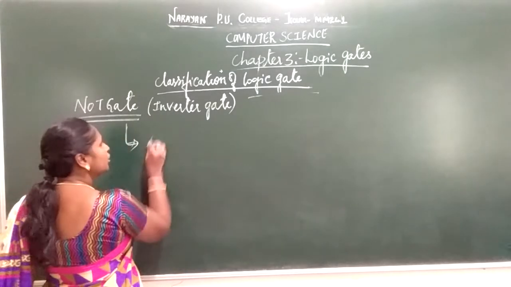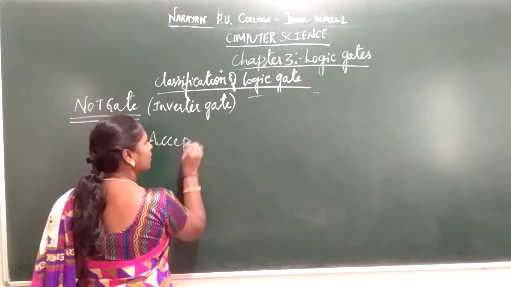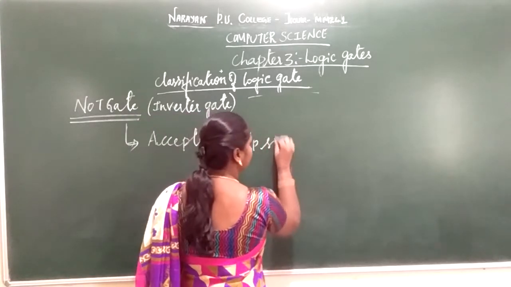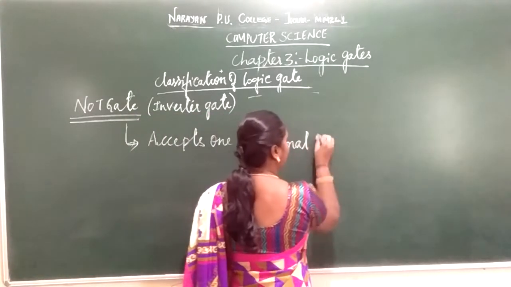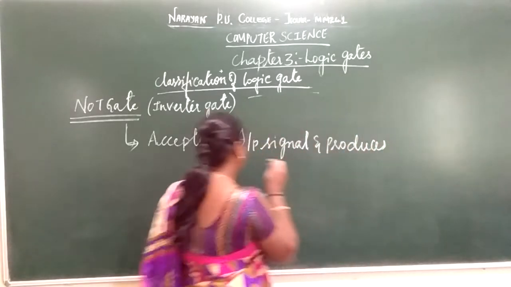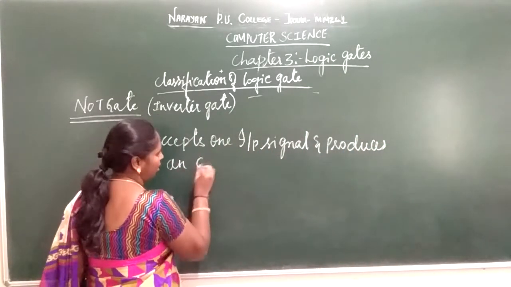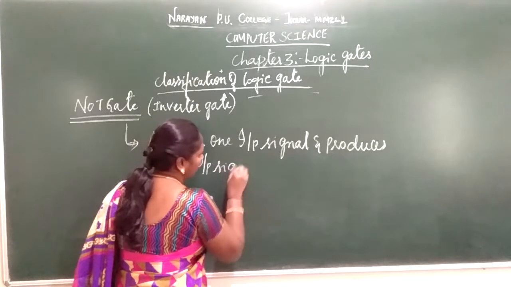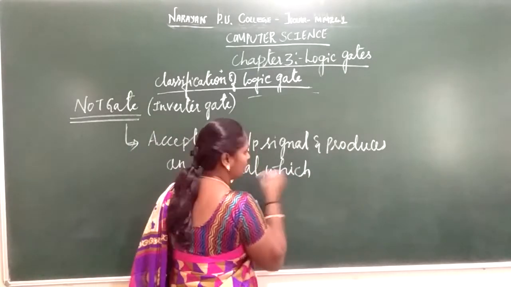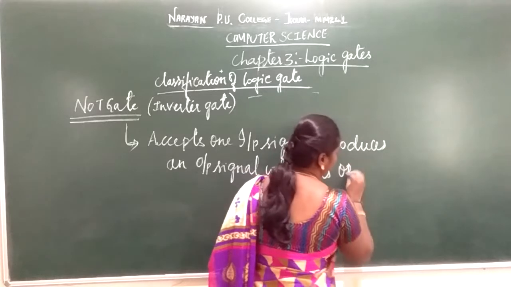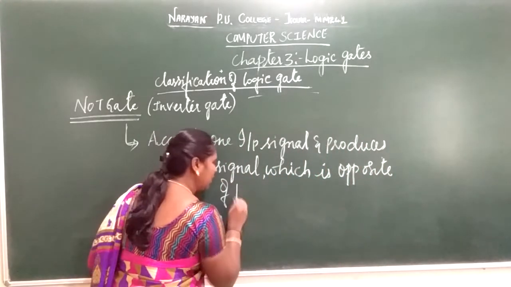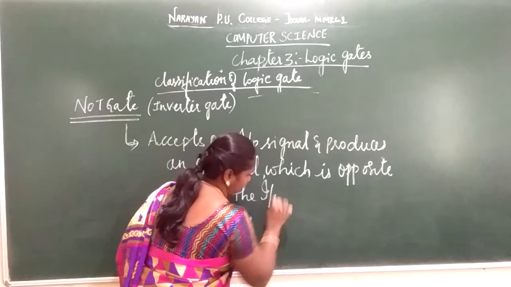This NOT gate accepts one input signal and produces an output signal which is the opposite of the input signal.